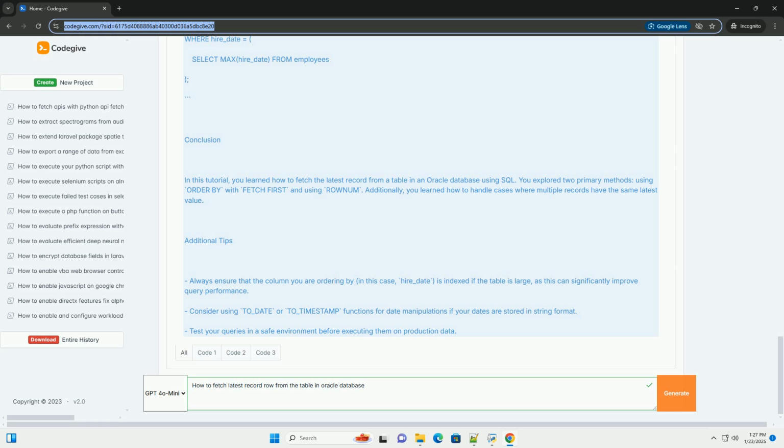Step 5. Handling ties. If there are multiple records with the same latest hire_date, both of the above methods will return only one of those records. If you want to retrieve all records that have the latest hire_date, you can adjust the query as follows.